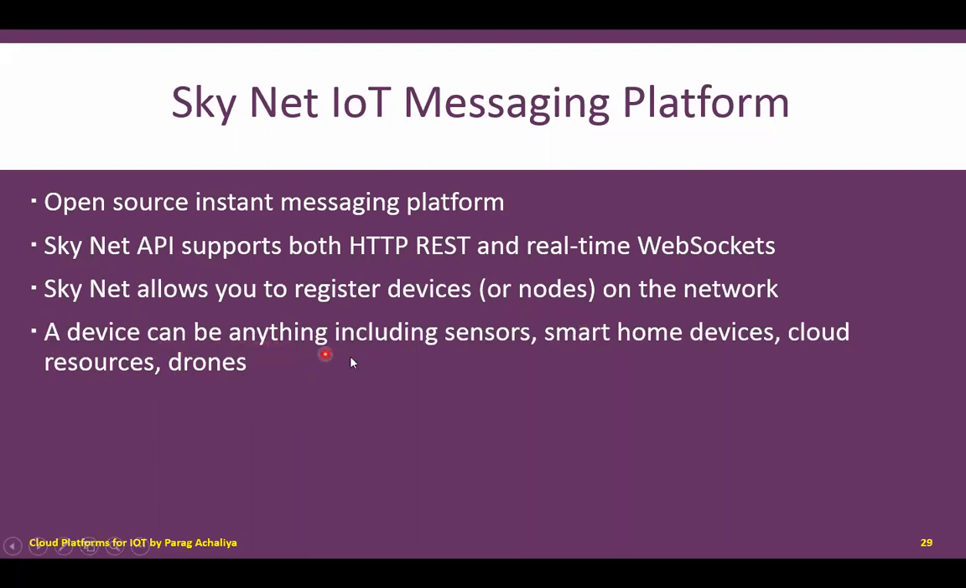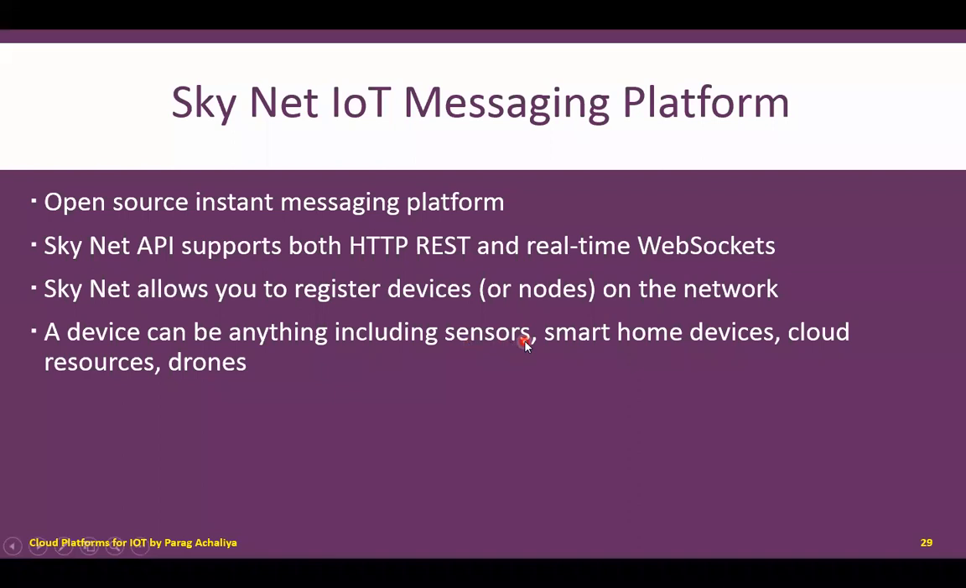A device can be anything, including sensor, smart home device, cloud resource, drones, etc. So these can be your various devices or nodes in an IoT network. A device can be anything: it can be your sensor, it can be an actuator, it can be any smart home device, your cloud resource, drones, and so on. Whatever we have discussed till now in IoT, all those physical objects which are connected to the internet and treated as your IoT devices can be a device or node in that network.